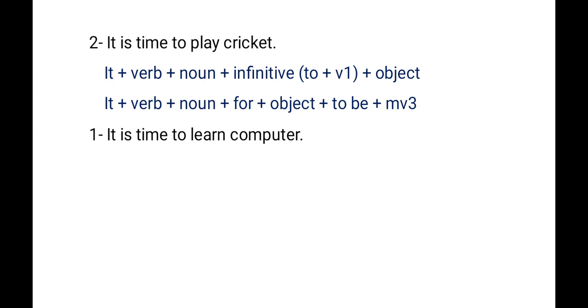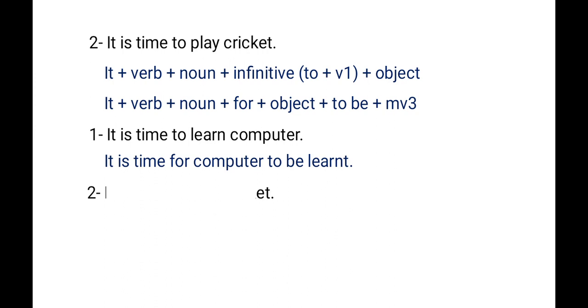Okay. Then we have to apply to be. To be together. So it is time for computer to be. Then main verb will be converted into third form, that is learn. So it will be learnt. It is time for computer to be learnt. Clear? Learn this with the next example.